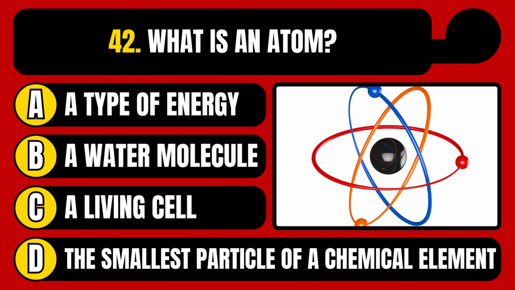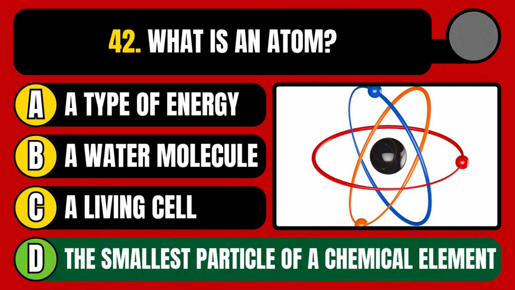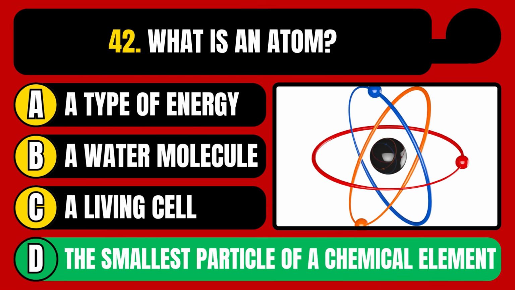What is an atom? A type of energy, a water molecule, a living cell, or the smallest particle of a chemical element? The correct answer is option D, the smallest particle of a chemical element.